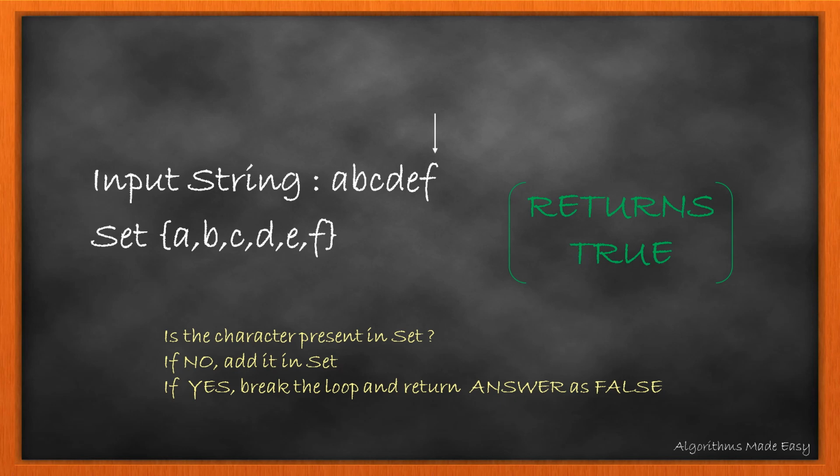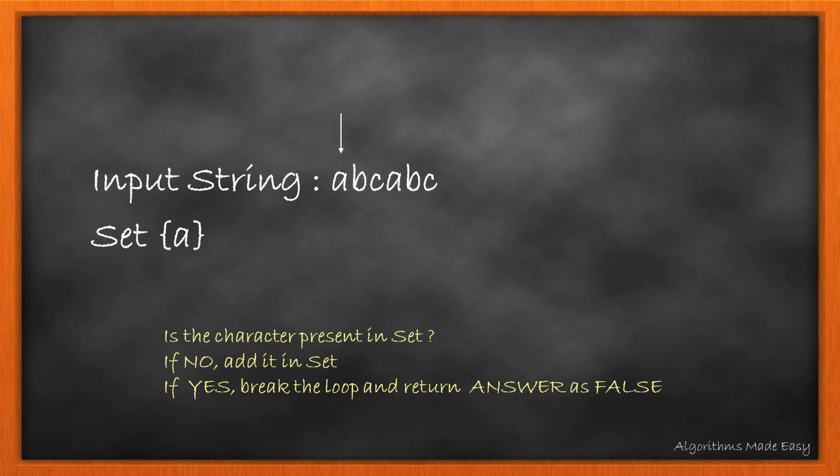Now let's take another example which has a duplicate character. Here we take string A, B, C, A. As we can make out, this is not a unique string. Let's try to apply our earlier approach and see if it gives the correct result or not. Like before, we will start from the first character. We will add it as the set is empty. The same will happen to B and C as both the characters are not present in the set. Now that we have encountered A again, this time the if condition is not true and the program comes to the else part. And so it breaks the loop and returns false.